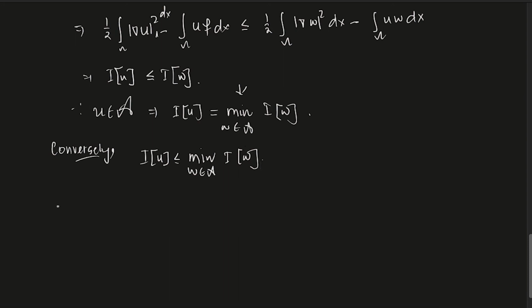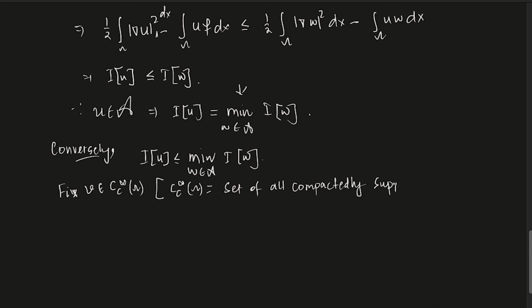How do I solve it? So you fix a v in C_c^∞ of omega. I am not quite sure if I defined C_c^∞ of omega. It is the set of all compactly supported smooth functions.